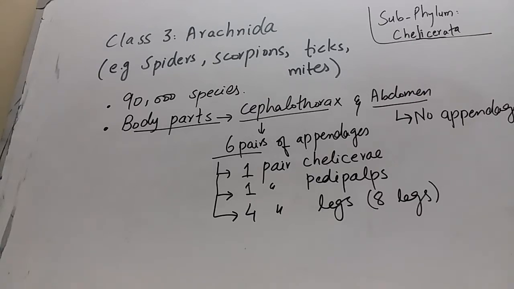The cephalothorax has 6 pairs of appendages, which include 1 pair of chelicerae. The second is 1 pair of pedipalps, or pedipalpi. The pedipalpi and chelicerae are mostly used for feeding purposes. They are also known as the mouth parts of arachnida. And the last is 4 pairs of walking legs. We can say they have 8 legs. So the cephalothorax has 6 pairs of appendages, which include 1 pair of chelicerae, 1 pair of pedipalps and 4 pairs of legs.